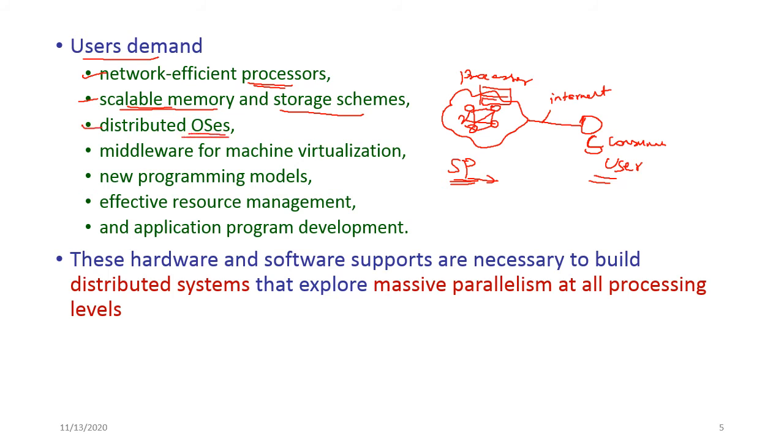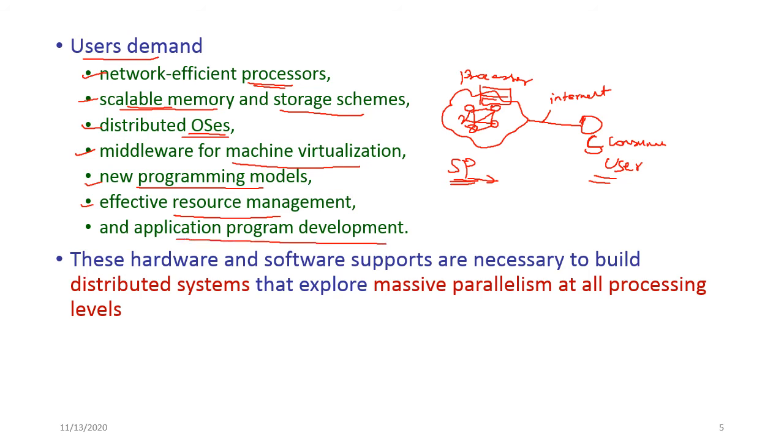An updated operating system should be there, and middleware for machine virtualization, and new programming models. The programming model should be updated now and then, and effective resource management. All the resources should be managed effectively by the service provider, and application program development.